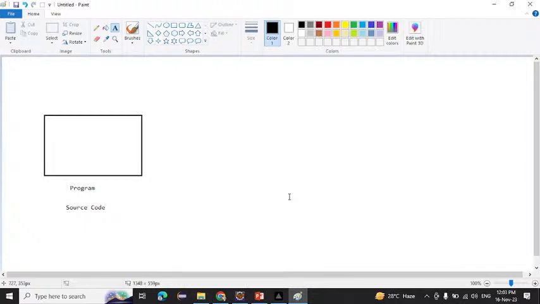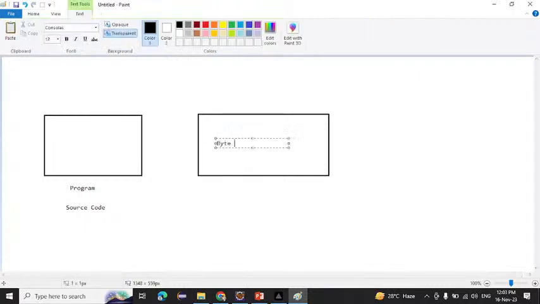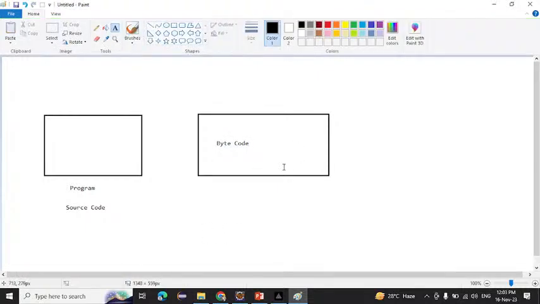Machine knows only the machine language, that is 101010, right? So if we write programs we have to run them, right? If we do not run them, what is the use of the program? So we have to run this program. When we run it, the source code will be converted into the byte code. I think many people saw the videos, right? Yes. So source code is converted into the byte code.